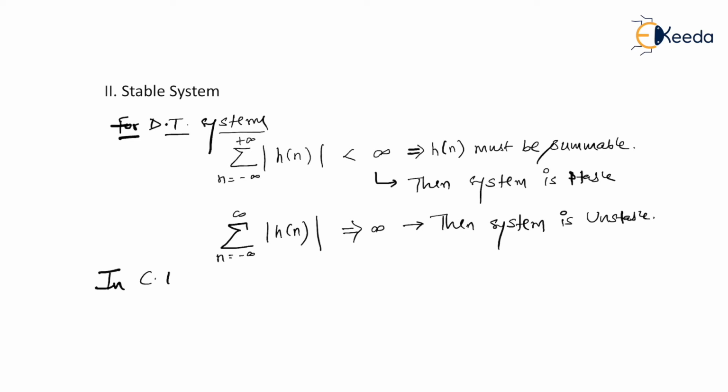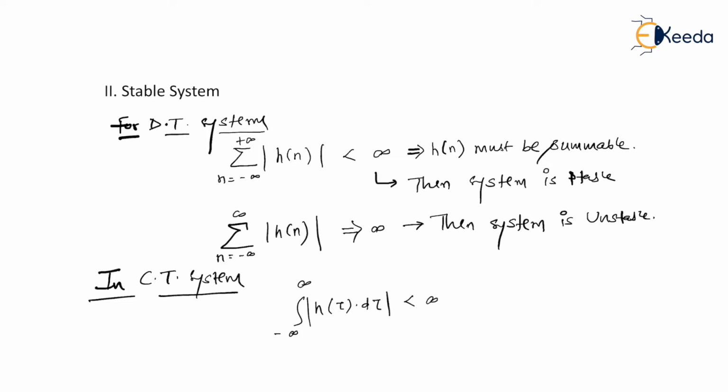So in the case of a continuous time system, I can rewrite the same statement as the integral over minus infinity to infinity of h of tau d tau, and the mod of it should be less than infinity.